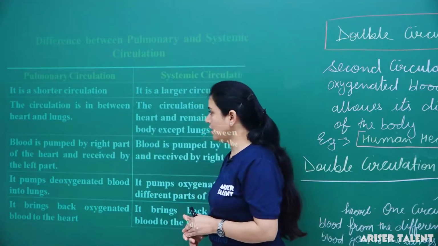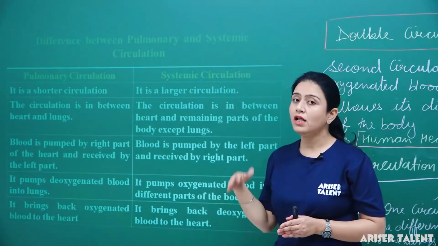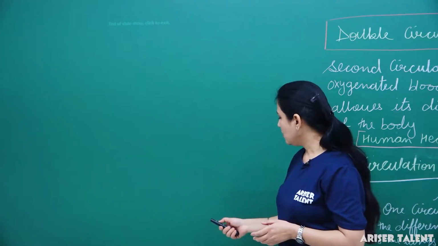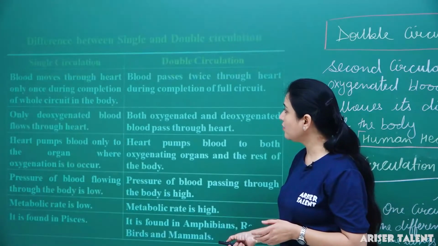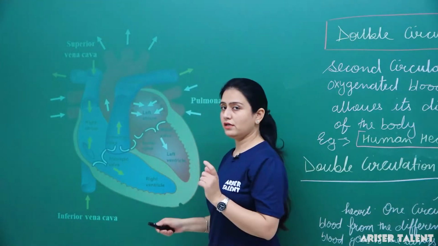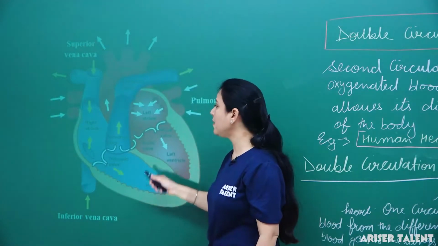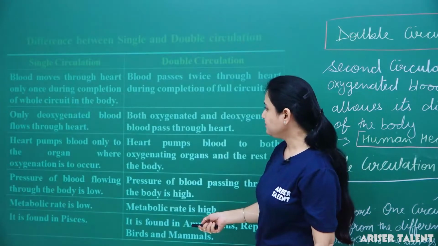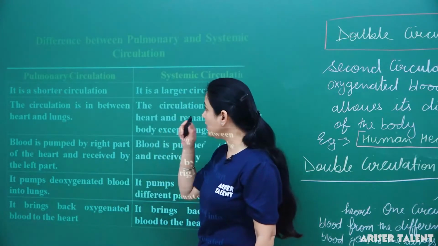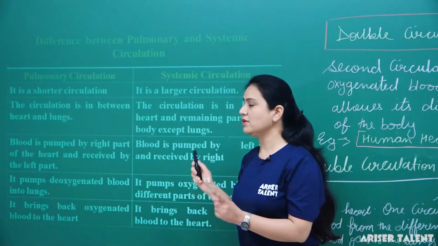In the pulmonary circulation, blood is pumped by the right part of the heart and received by the left part.